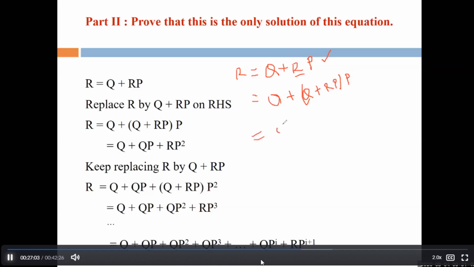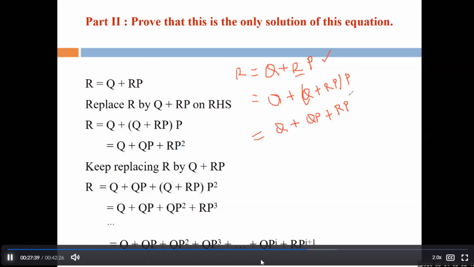So move ahead. In this case, Q plus, what will this be? If we multiply, it will be QP, the concatenation of Q with P. Plus RPP, that's what it will be. So what does it mean? R and P, and then P: PP means the concatenation of P. What does concatenation twice mean? Its iteration has become two, right?